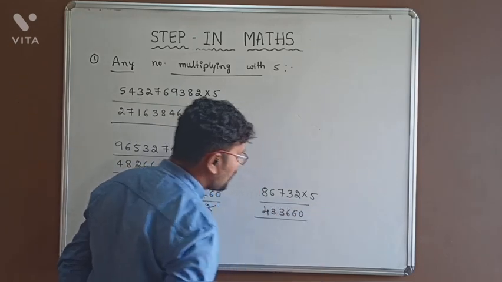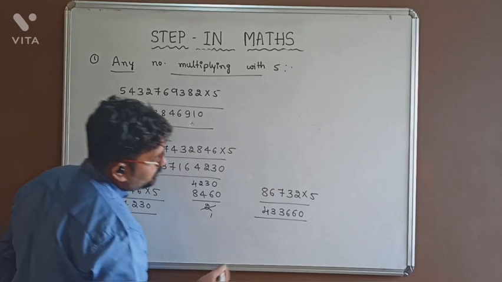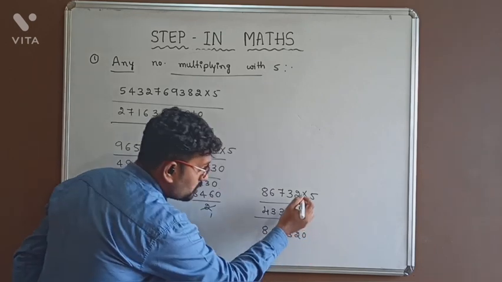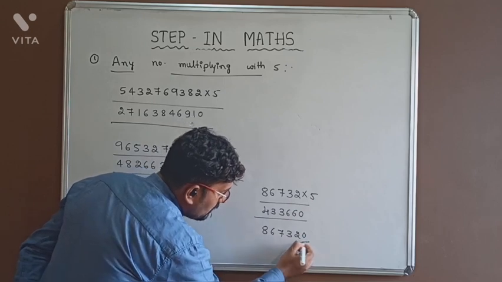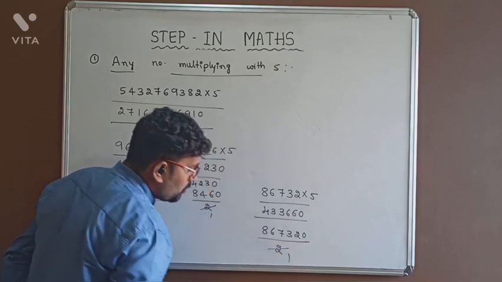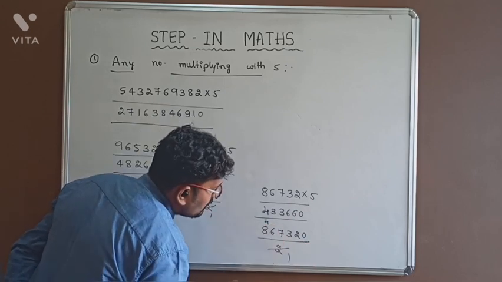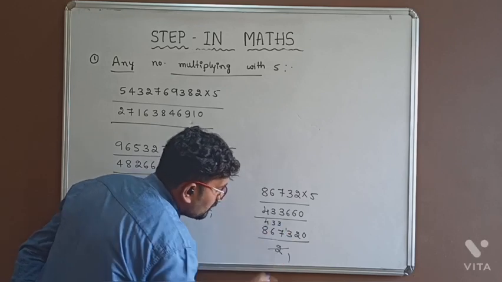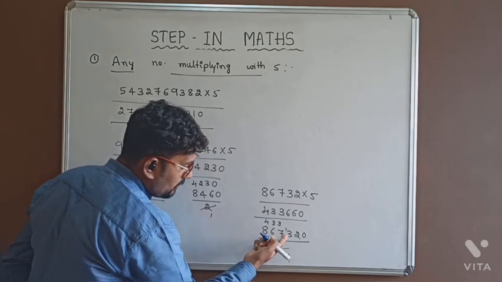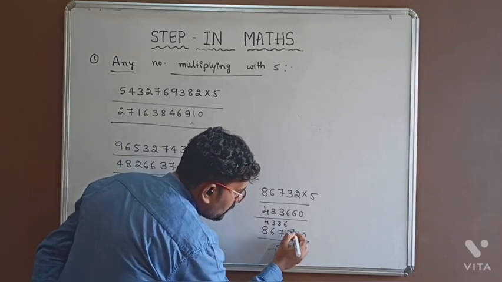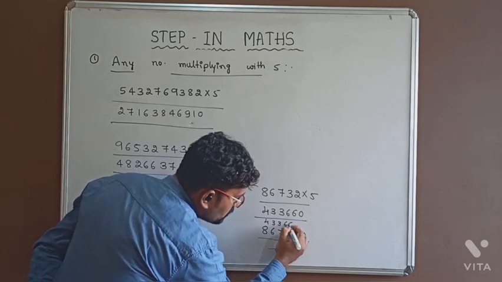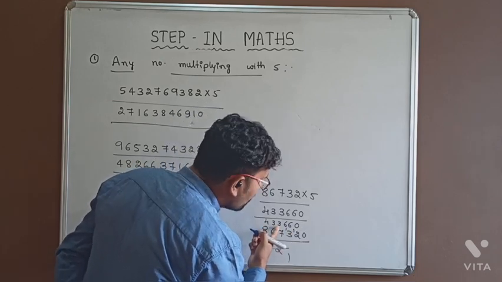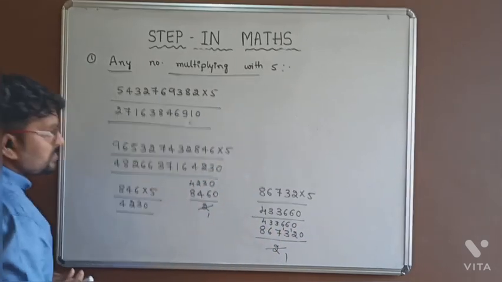First we should write 0 at the last digit and divide with 2. 8 6 7 3 2 0. 2 1s are 2, 2 4s are 8, 2 3s are 6, 2 3s are 6 and the remainder is 1, it becomes 13, 2 6s are 12 and the remainder is 1, it becomes 12, 2 6s are 12 and 0. The answer for this is 4 3 3 6 6 0.